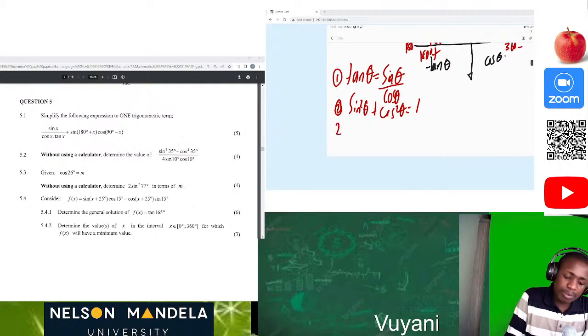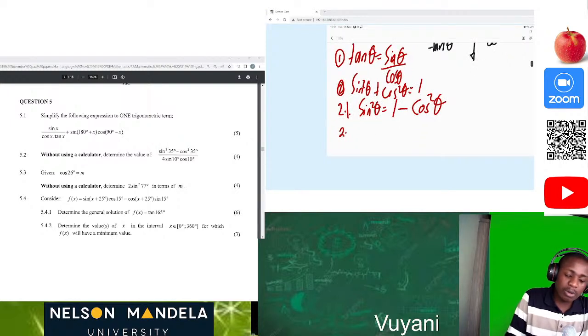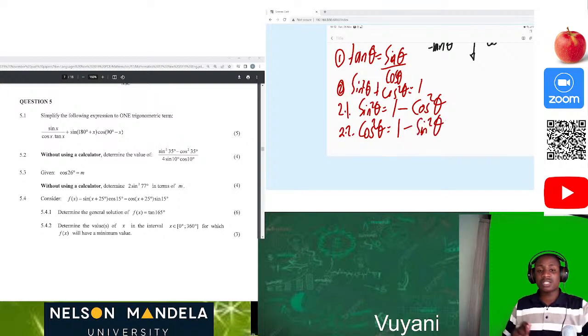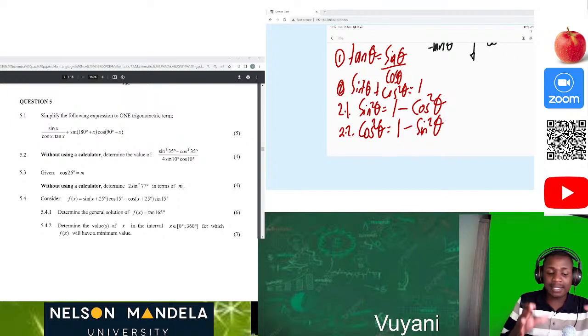This can be branched into 2.1, where we make sine squared theta the subject, and we get 1 minus cos squared theta. Then we have 2.2, where we make cos squared theta the subject, and now it's 1 minus sine squared theta. This is amazing in the sense that you will be using these identities tomorrow.